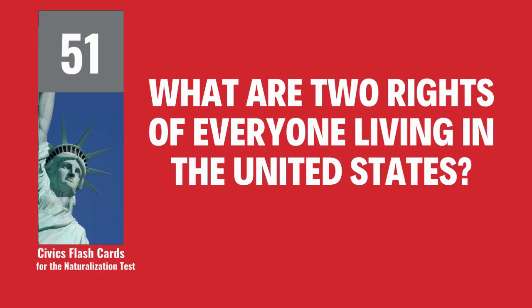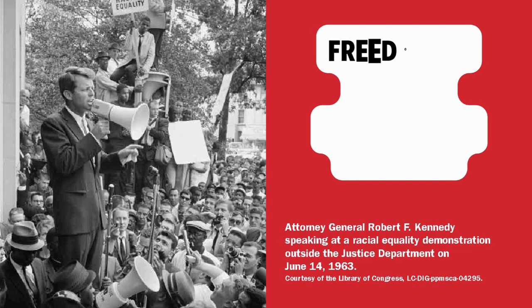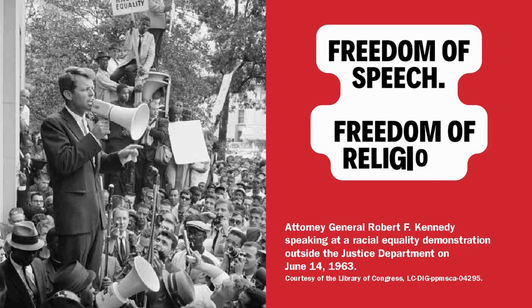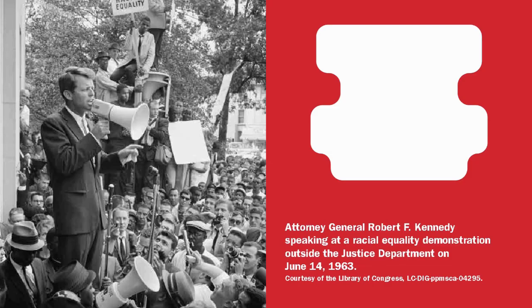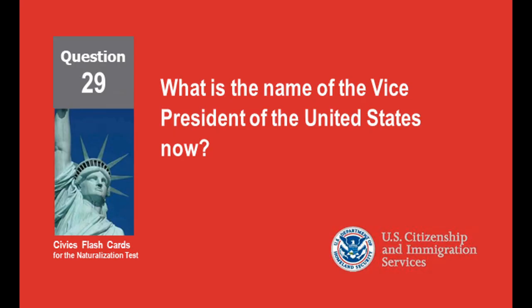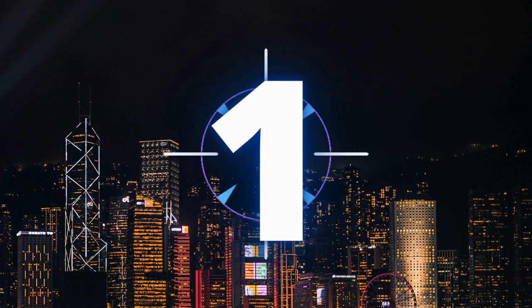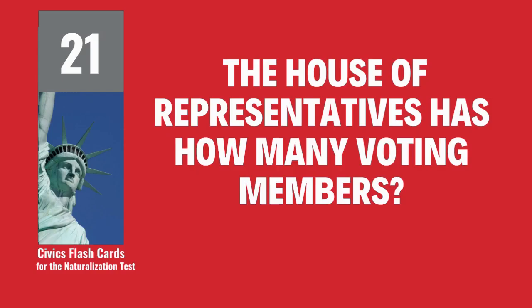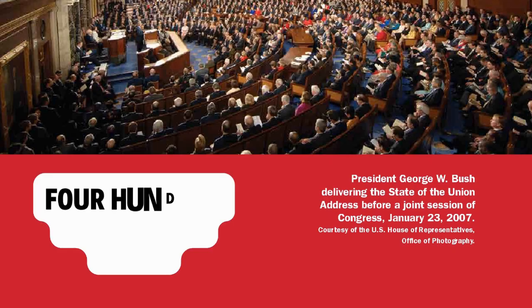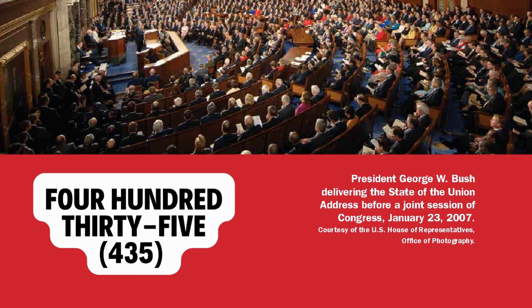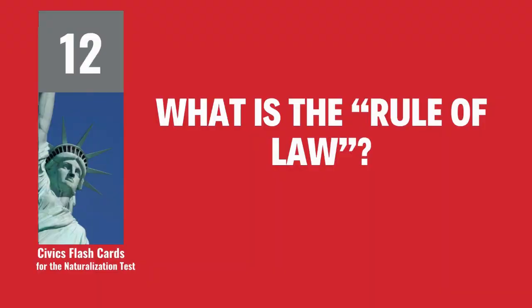What are two rights of everyone living in the United States? Freedom of speech. Freedom of religion. What is the name of the Vice President of the United States now? J.D. Vance. The House of Representatives has how many voting members? 435.